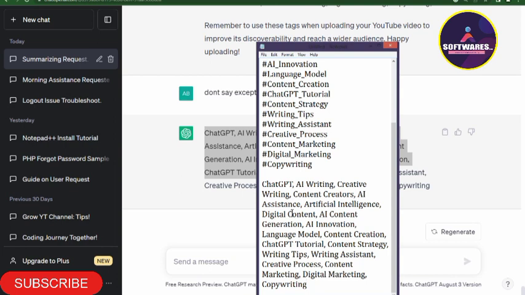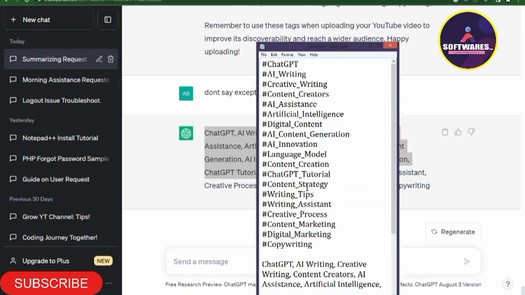So you can see how ChatGPT has simplified our work. I told you earlier that it's a very awesome and beautiful tool that you can use to simplify most of your online activities.